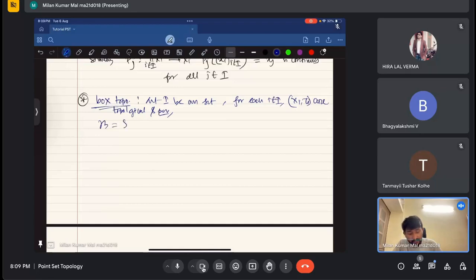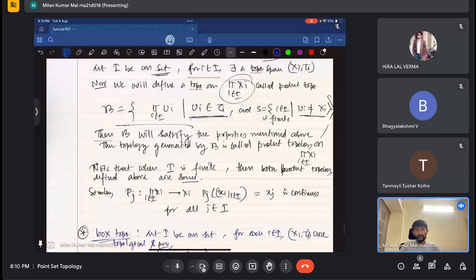Now take beta equal to the product of U_i such that U_i is coming from tau_i. This is all; I am not taking any extra condition. Last time I had taken that except for a finite number of U_i, all U_i will be X_i. But here I am not taking any such condition. That means here the U_i can be infinitely many proper sets.